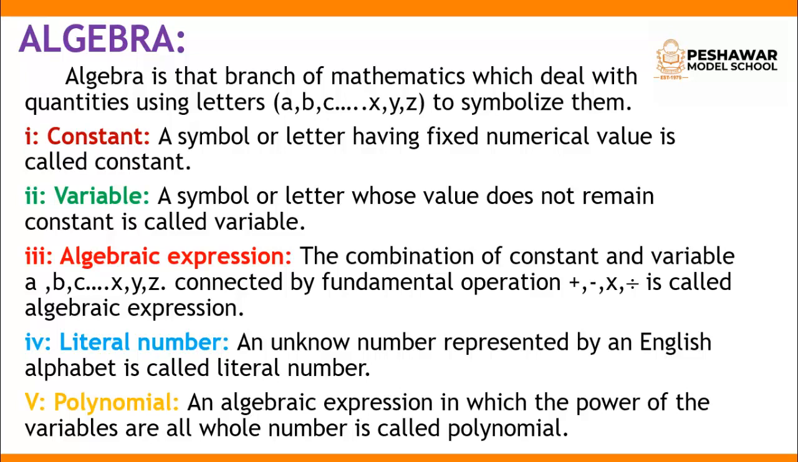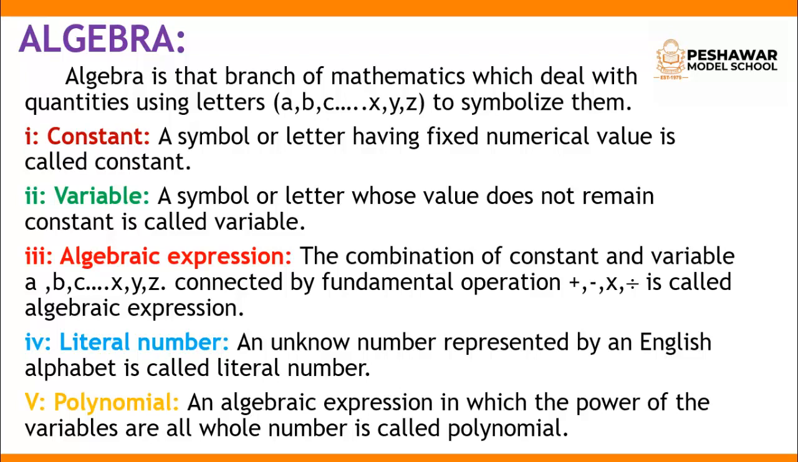The next term is literal number, an unknown number. An unknown number represented by an English alphabet is called a literal number. It is represented by an alphabet like y plus 5, so y is a literal number; x plus 4, x is a literal number. So polynomial: the word polynomial means an expression having many terms.